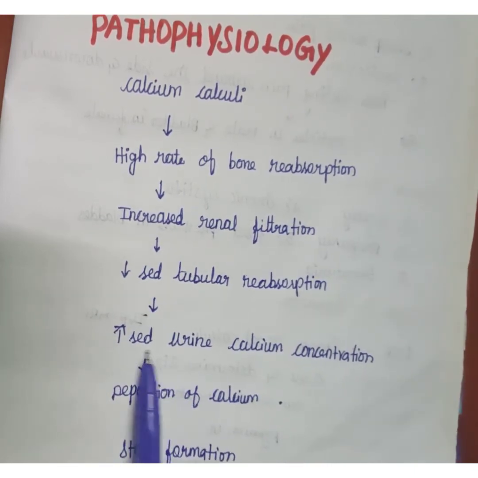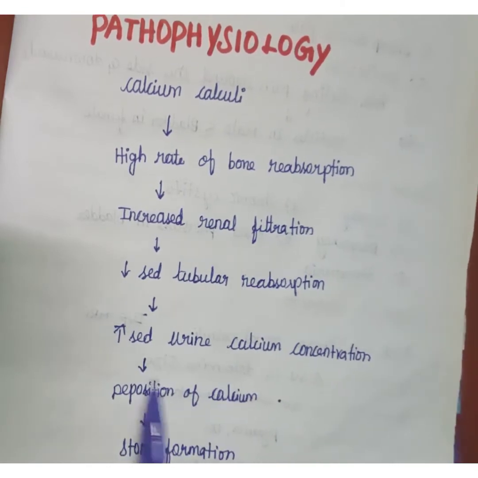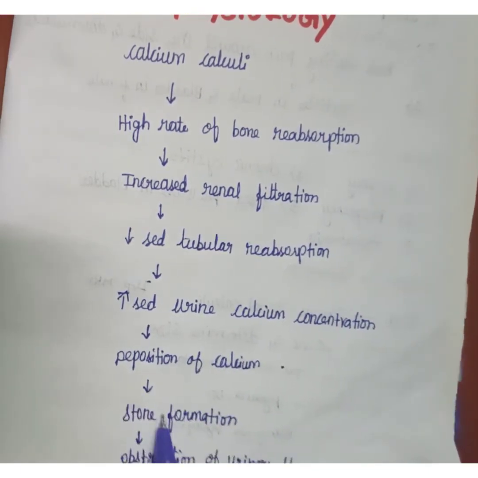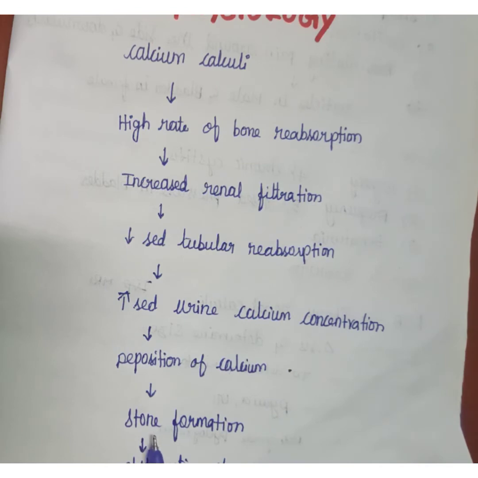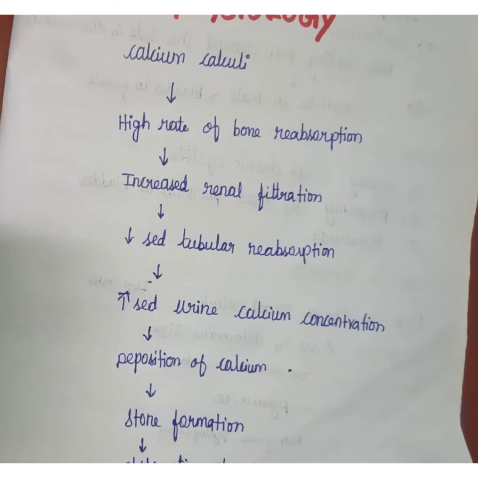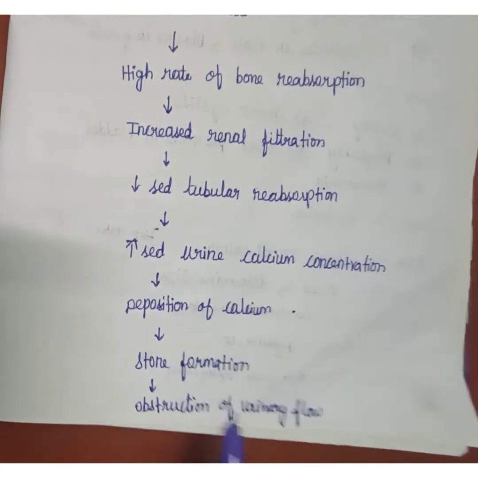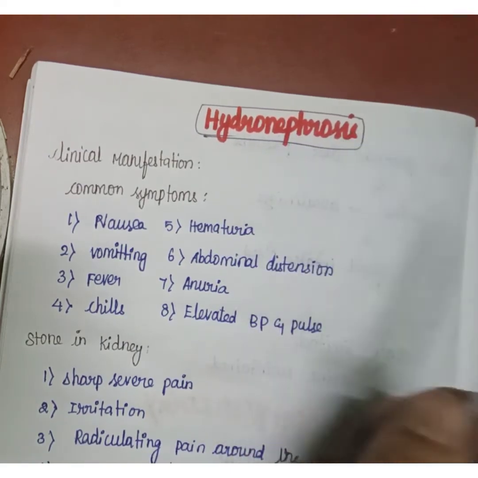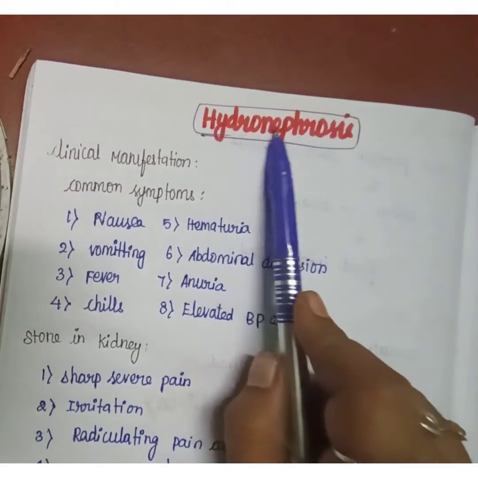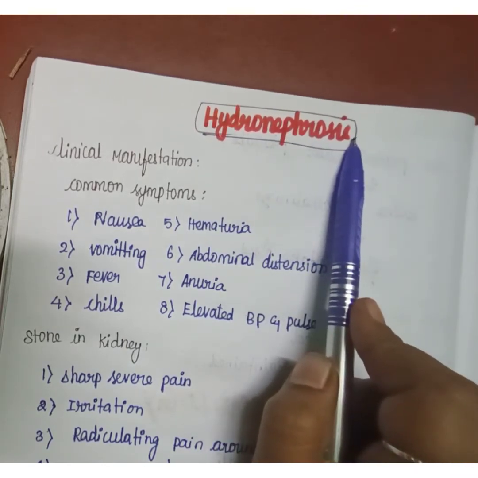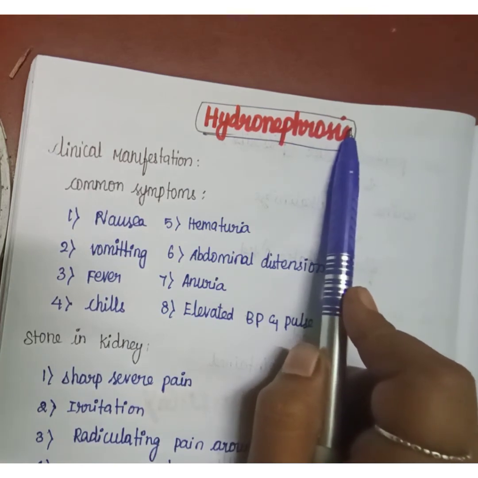Increased urine calcium concentration causes deposition of calcium, so it forms a stone. Due to stone formation, there may be obstruction of urinary flow. Obstruction of urinary flow may cause hydronephrosis. Hydronephrosis means swelling of the kidney; the kidney may swell due to buildup of urine.